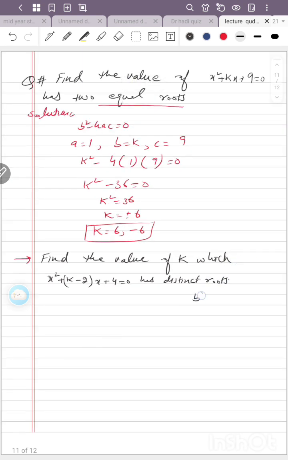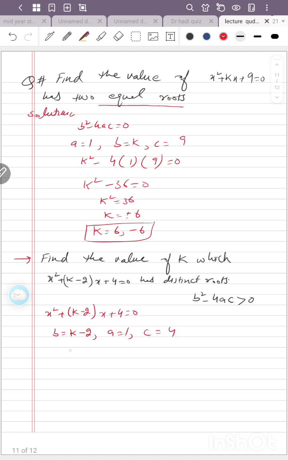We have clarity about b square minus 4ac greater than 0 for distinct roots. Now our solution starts from x square plus k minus 2 times x plus 4 equal to 0. Here b is k minus 2, a is 1 and c is 4.